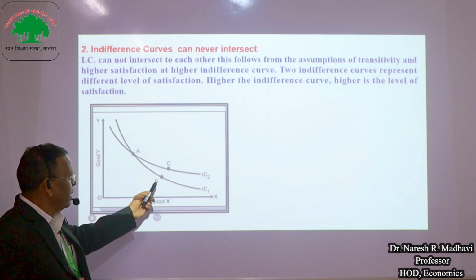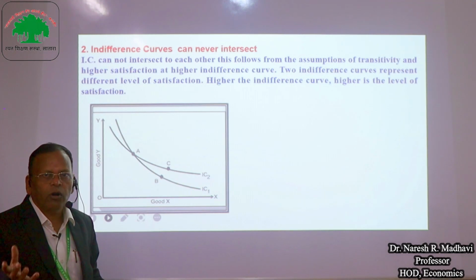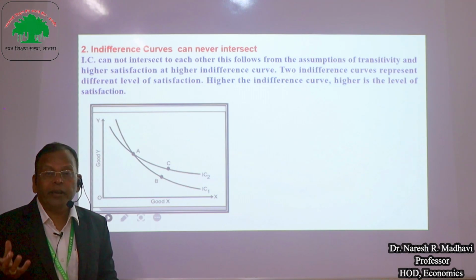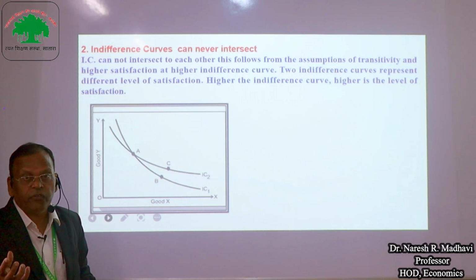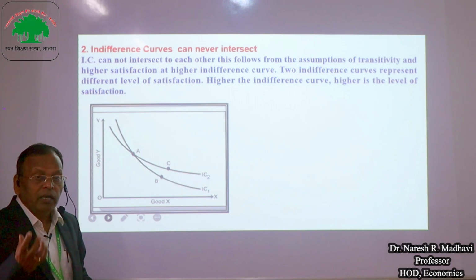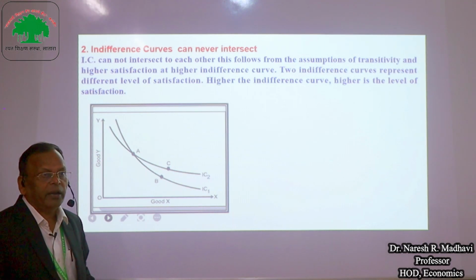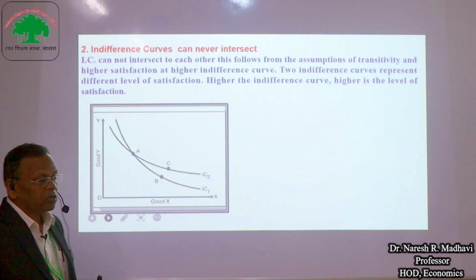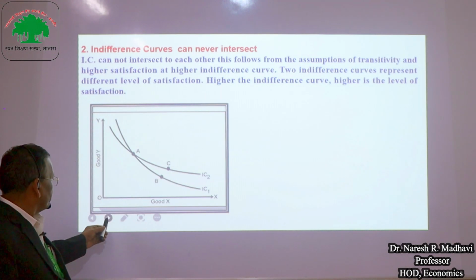So C and B indicate different levels of satisfaction. Therefore, they cannot intersect each other. Two indifference curves cannot intersect each other. Their values are different because they indicate different levels of satisfaction. Therefore, two indifference curves cannot intersect each other.